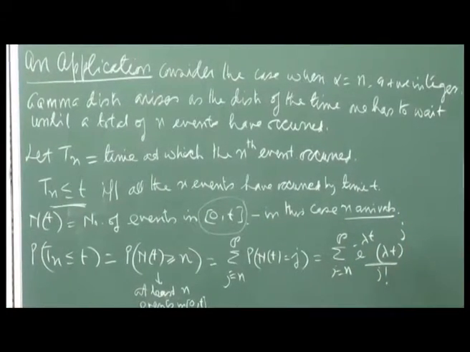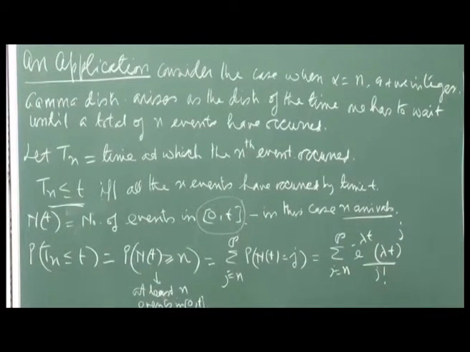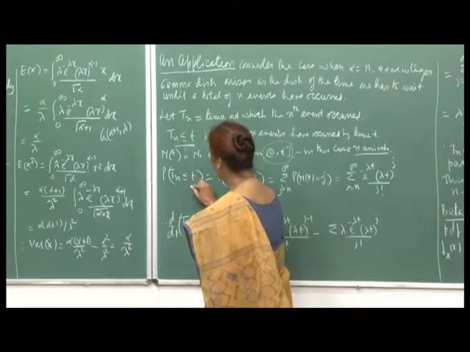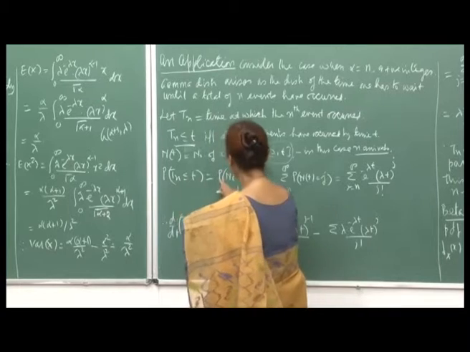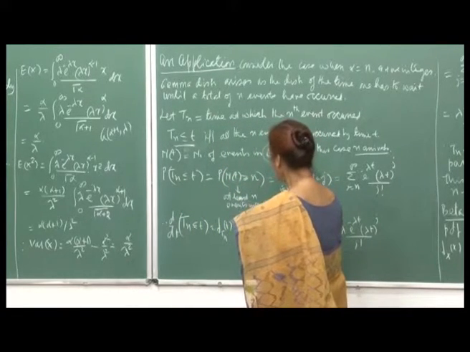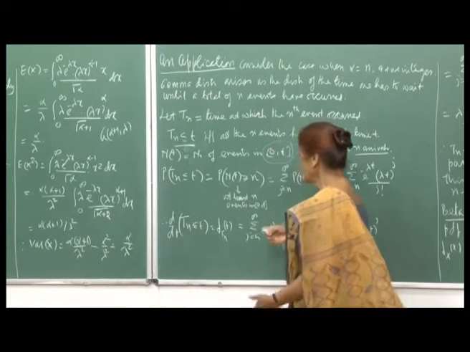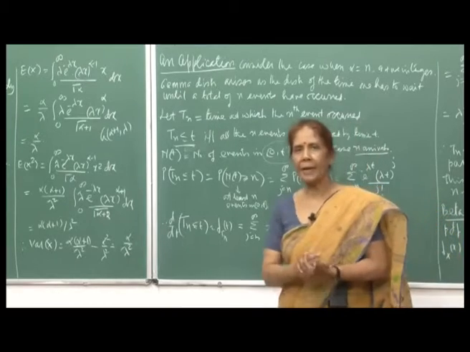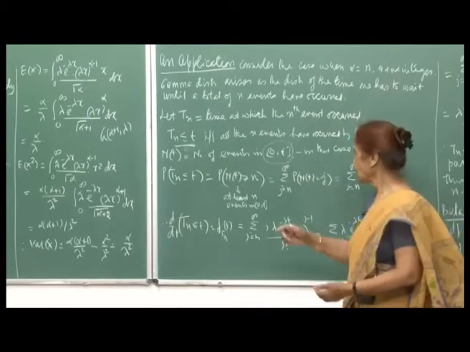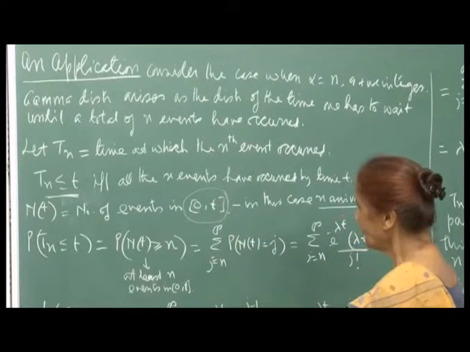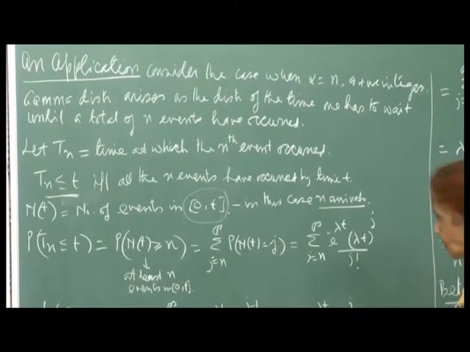So, when we look at probability T n less than or equal to t, if you want to compute this probability, then this is the same as probability N t greater than or equal to n, because at least n events in 0 t, that means at least n arrivals must be there. There can be more, but when you are talking of n people to be serviced in this particular span of time, then at least that many people should have arrived, or that many events must be there in the system.